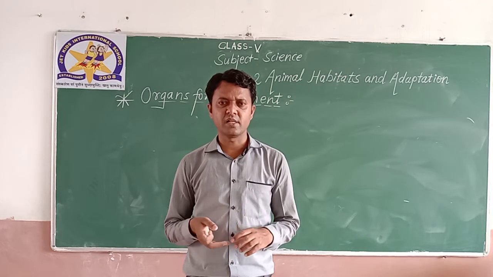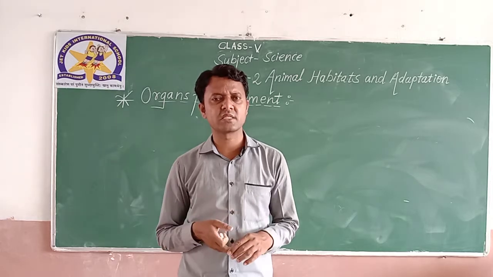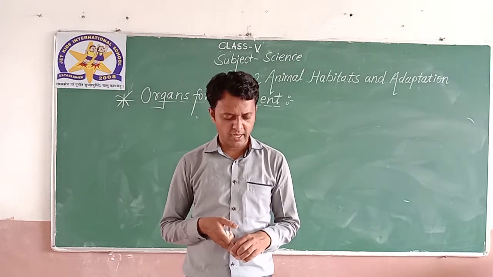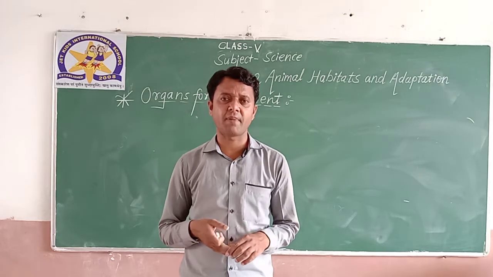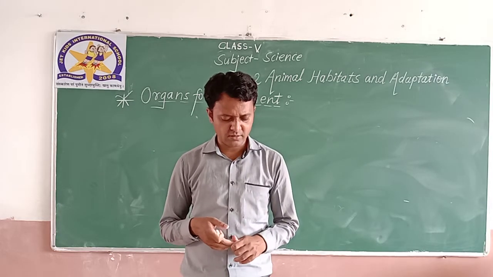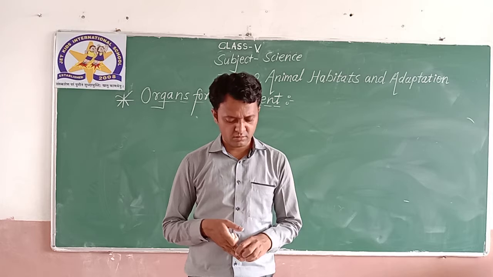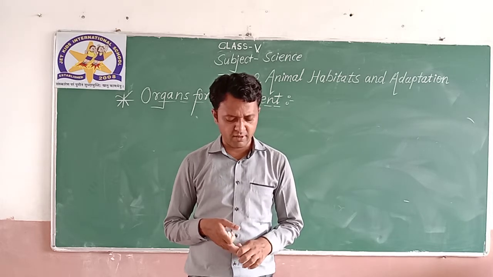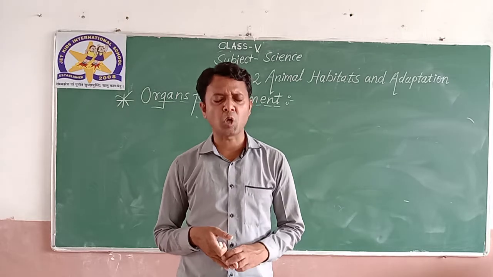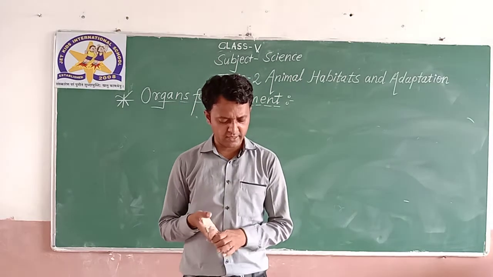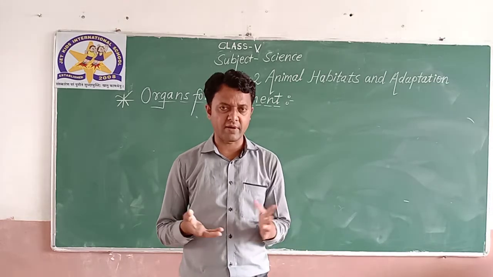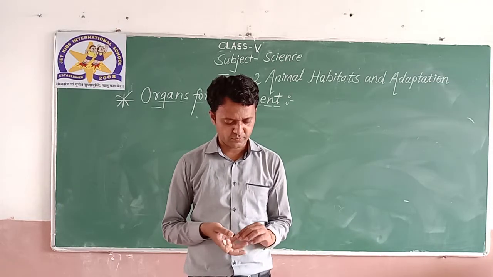Kangaroos and frogs are good leapers, and they have well developed hind limbs and short forelimbs.